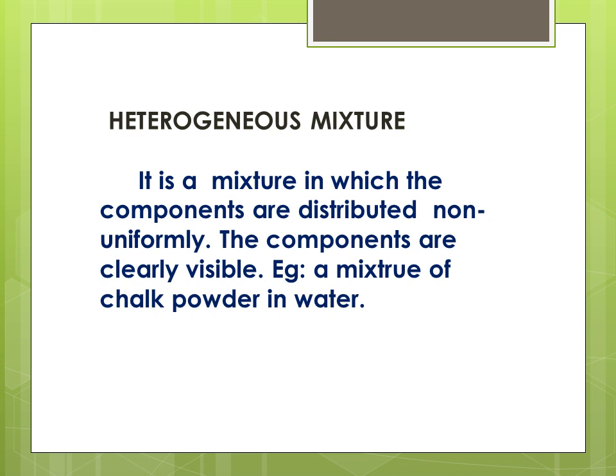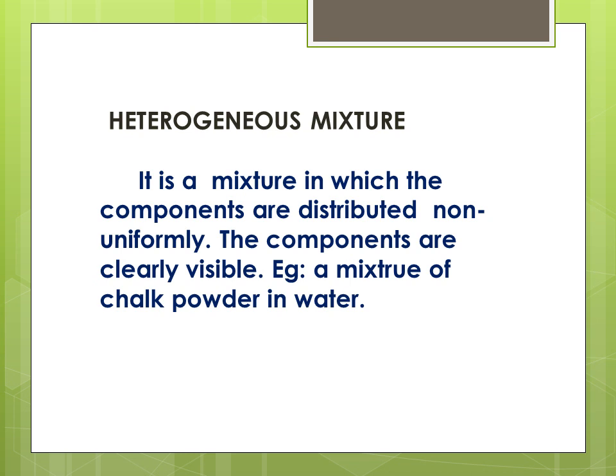Example: a mixture of soil and iron powder, a mixture of chalk powder in water. These are all examples of heterogeneous mixture. Heterogeneous mixtures are usually found in the form of suspensions and colloids.